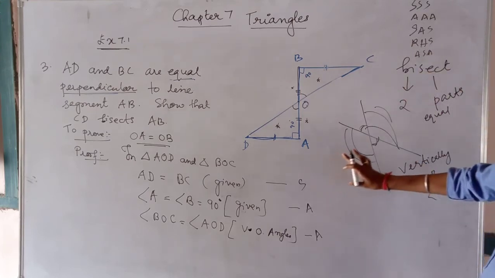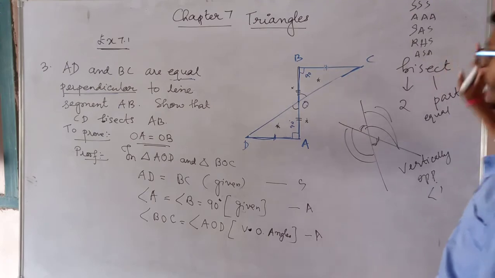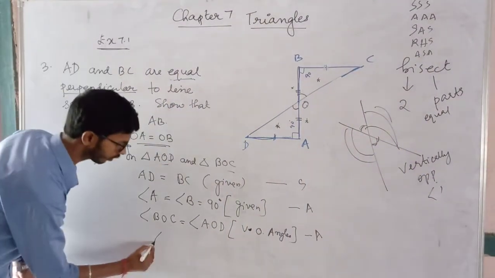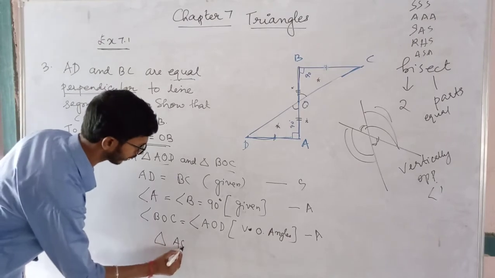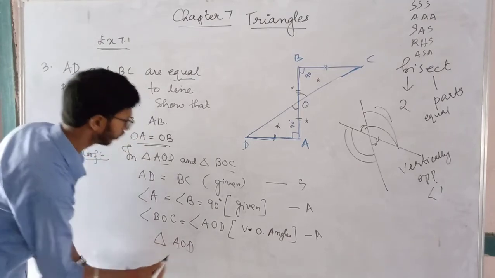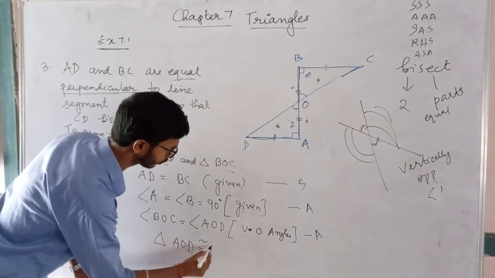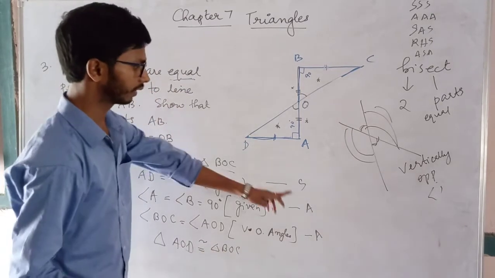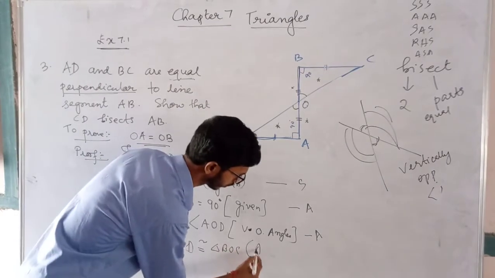Two angles and a side, that is angle, side, angle. So we can say that these two triangles are congruent, that is triangle AOD is congruent to triangle BOC, by the angle, side, angle postulate.